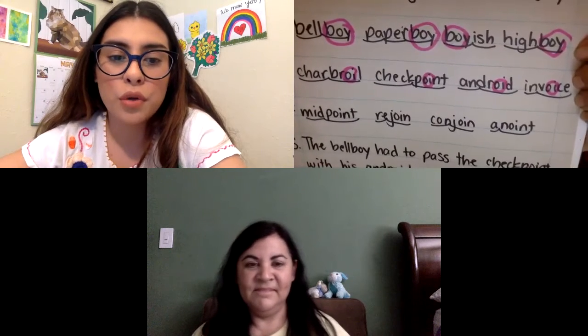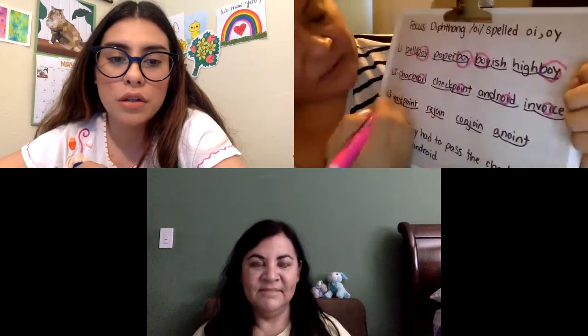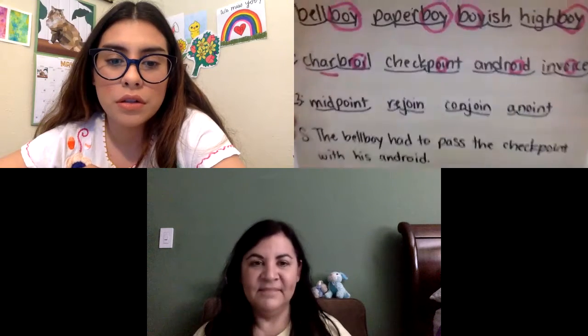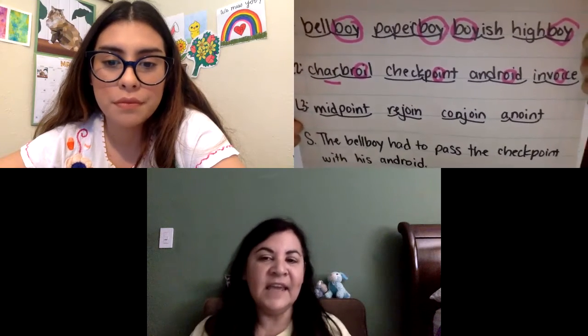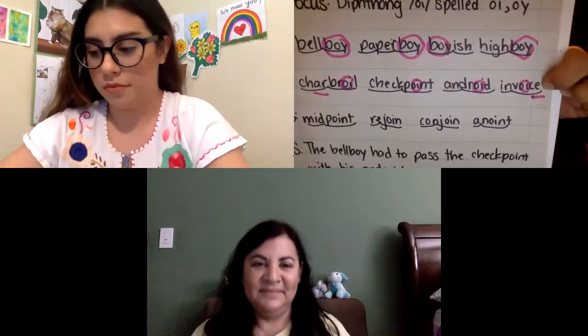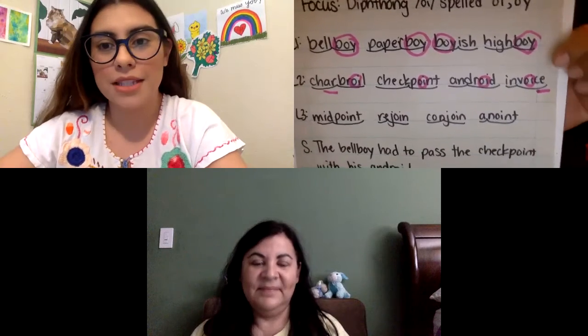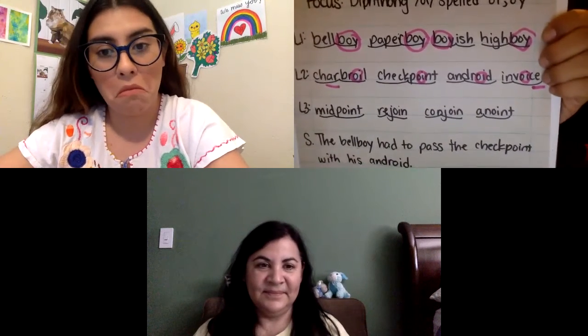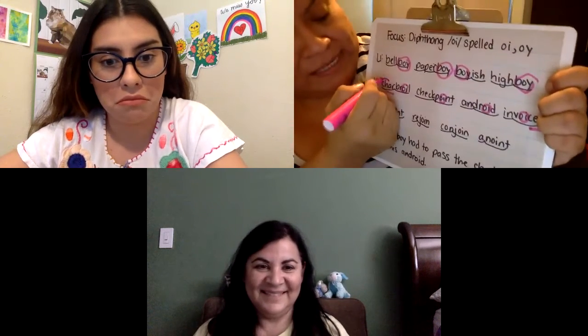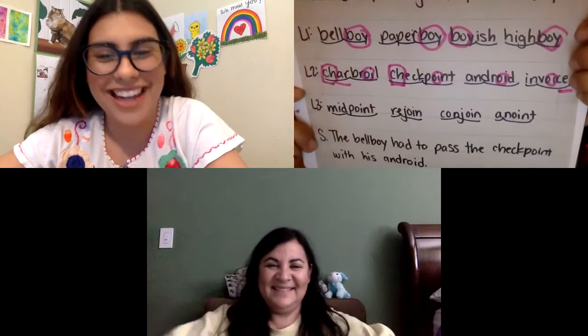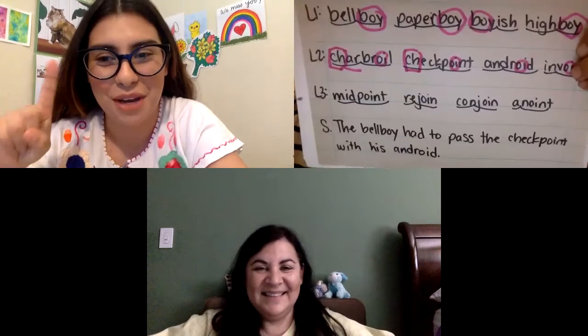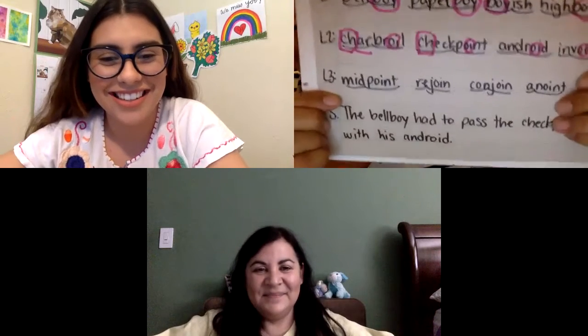Anything else that you may have noticed? There's the R-controlled vowel, R. So we have the R-controlled vowel here in charbroil. And the CE at the end of invoice. Invoice, yes, we had studied that already. The CE is going to make it sound. Anything else that you may have noticed? Does anyone know what the CH is? Yes. What is it, Miss? A digraph, which, yes, is two letters that make one sound. Very nice. Let's jump over to line 3.